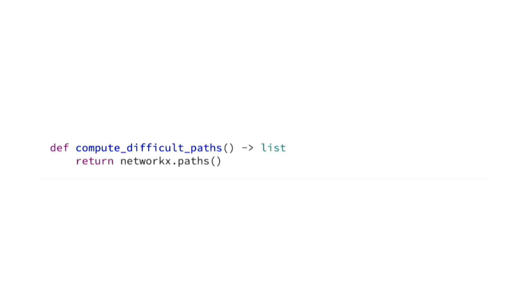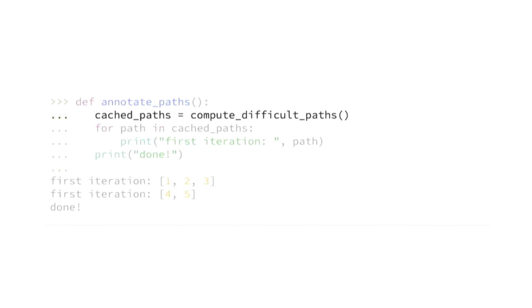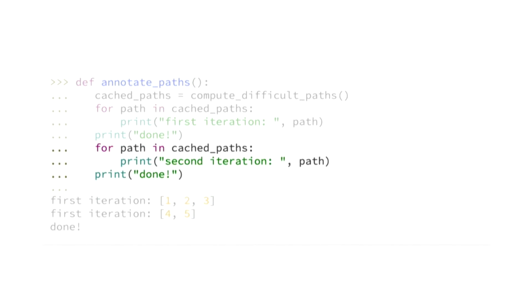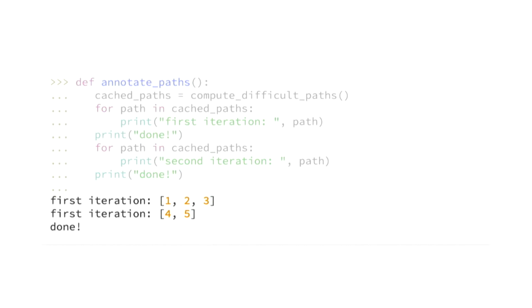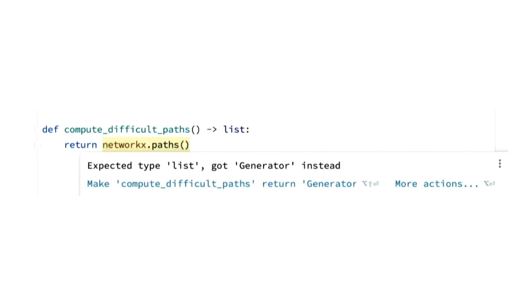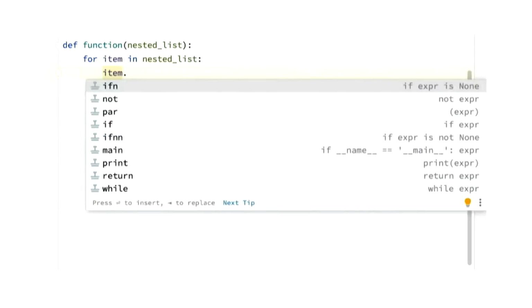Like here, we write our code to explicitly output a list, but networkx.paths returns a generator. So for example, if we save it as a variable here and then iterate over it once, we'll get the expected output. But because it's a generator, when we iterate over it again, our output will still be the same, even though we might expect something different from a list. But with the right tools, errors like this can be highlighted for us.